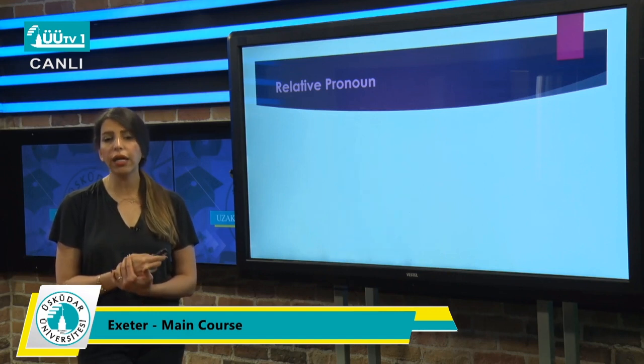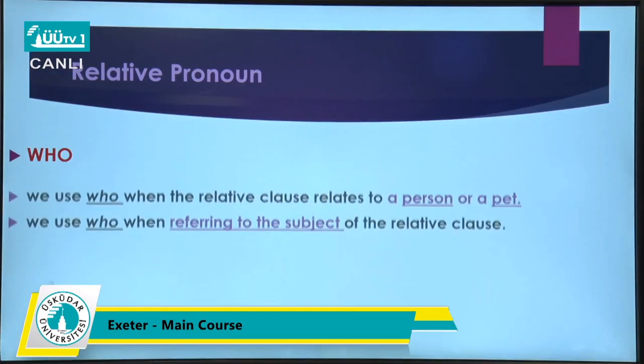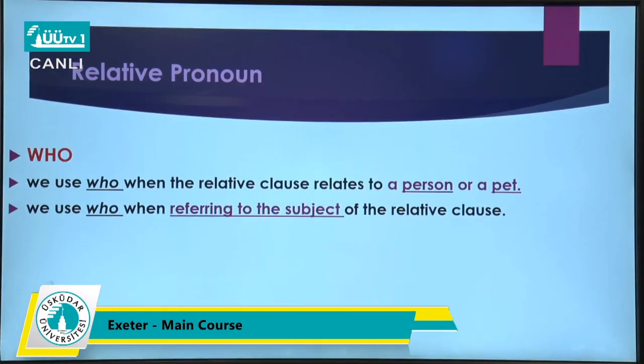First of all, who. Let's see. We use who when the relative clause relates to a person or a pet. So whenever you are talking about a person or a pet in your sentence, the relative clause must be started with who.